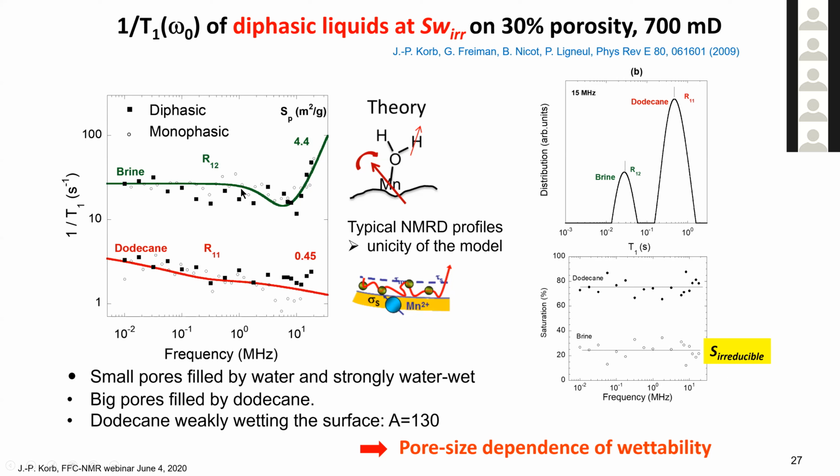And also you evidence, because you have on the same system two different liquids, two different NMRD profiles, you evidence also a pore size dependence of wettability. The wettability is different on the large pore and on the small pore.